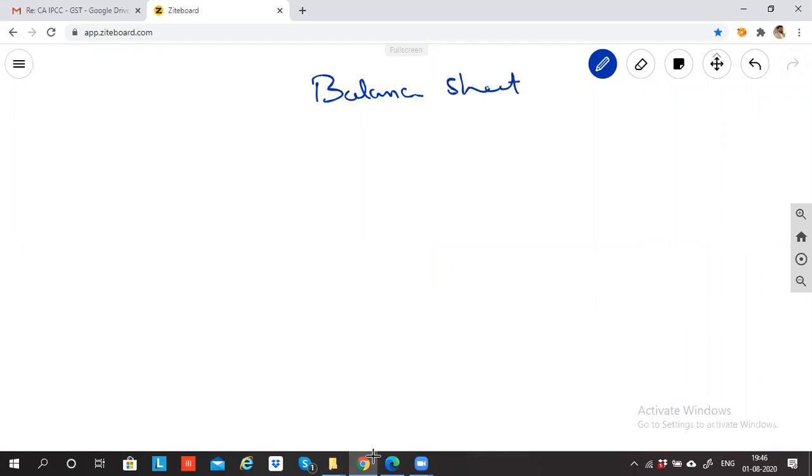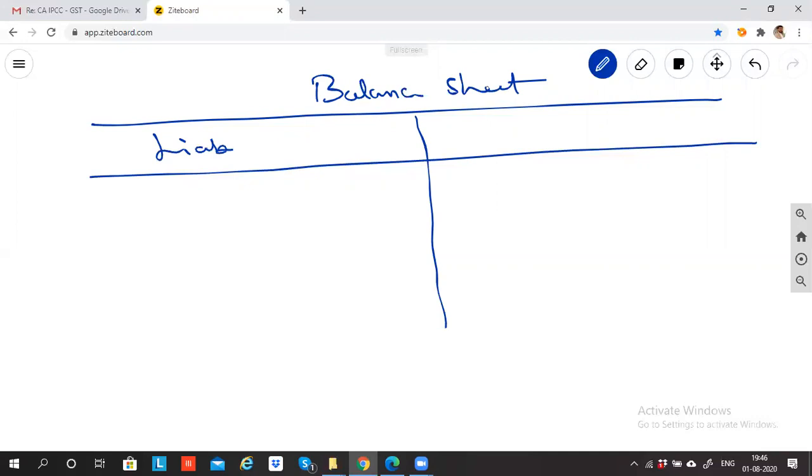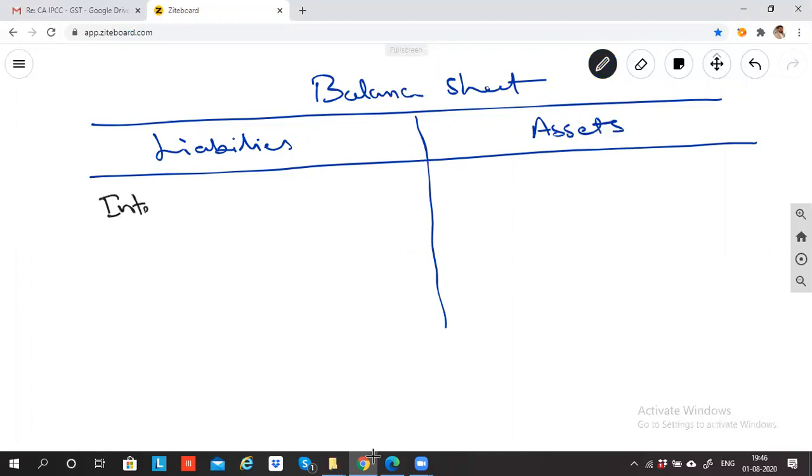This is the balance sheet. In the balance sheet we have two parts. On the left hand side, what do we record? Liabilities. On the right hand side, guys, assets. Okay, and I said that liabilities bifurcate in two parts. One is internal liability, part A, and part B is external liability.